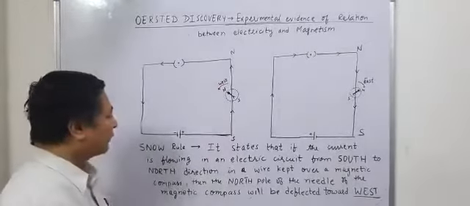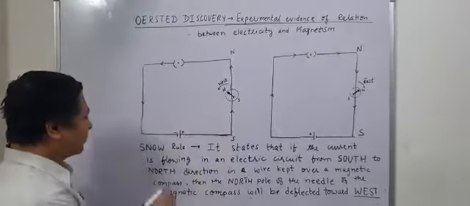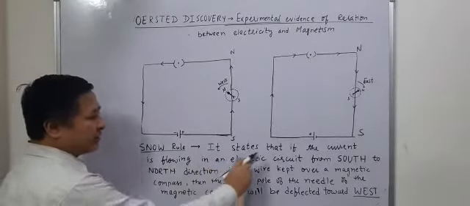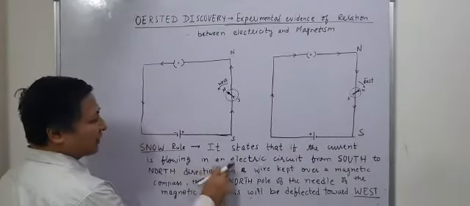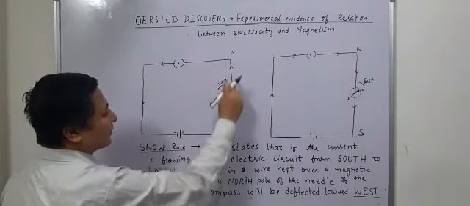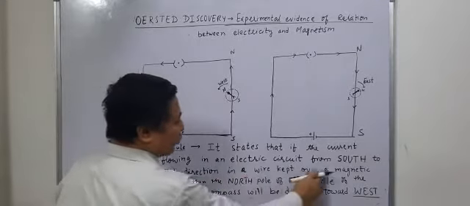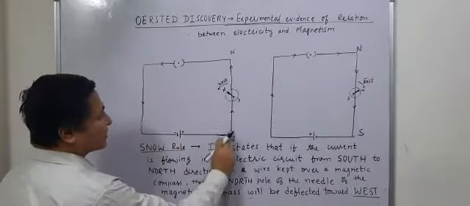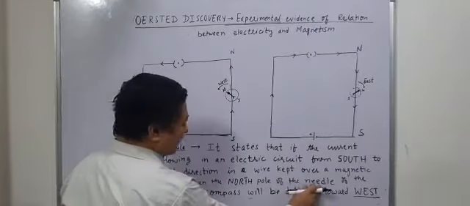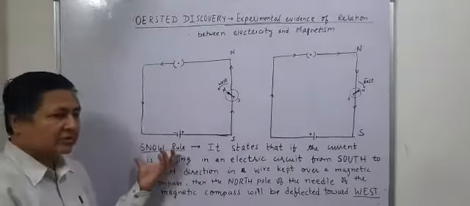This confirmed that the deflection produced in the magnetic compass is due to the electric current. Now, for finding the deflection of the magnetic compass, we use the rule which is known as Snow rule. It states that if the current is flowing in an electric circuit from south to north in a wire kept over a magnetic compass, then the north pole of the needle of the magnetic compass will deflect towards the west.